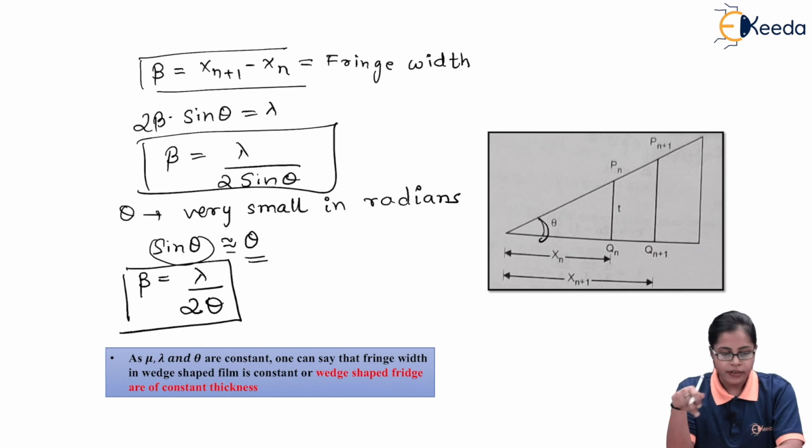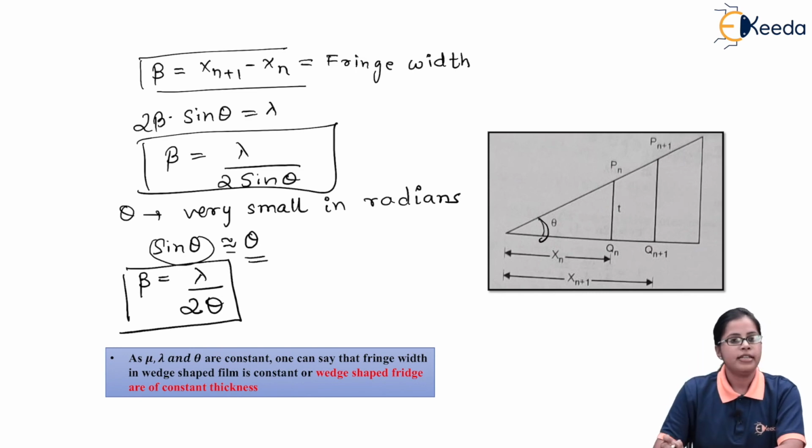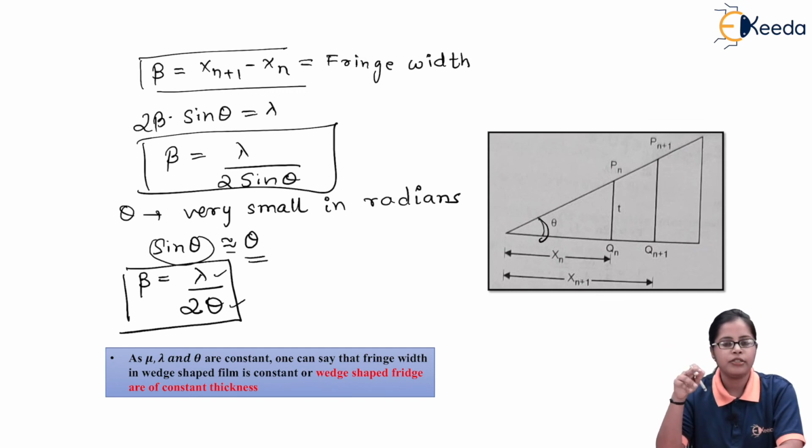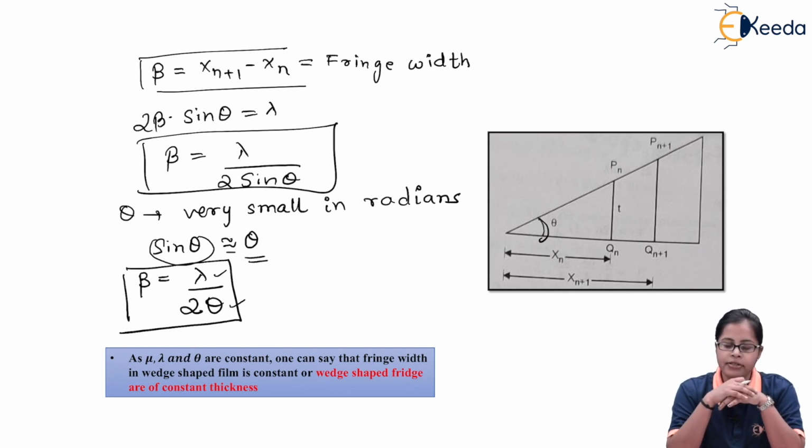If we are aware of these terms, that is the lambda value and the theta value, what is lambda indicating? The wavelength of the monochromatic light which is being used for the experiment. Theta indicates the angle between the two surfaces of the wedge-shaped film. And if we are aware of these two terms, we can calculate the fringe width, that is the spacing between two consecutive bright bands. In a similar manner, we can calculate the spacing between two consecutive dark bands.